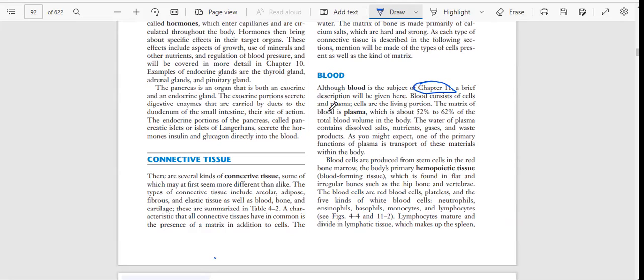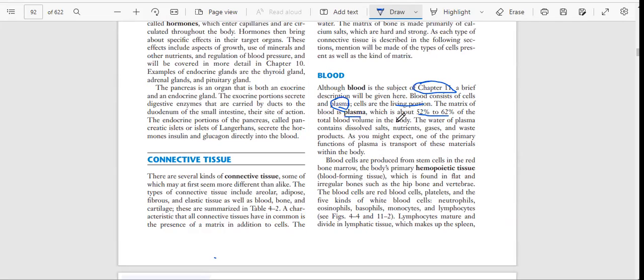Blood consists of cells and plasma. The cells are the living portion. Plasma is non-living, but in this plasma we have living cells. The matrix of the blood is plasma, which is about 50 to 60% of the total blood volume in the body.